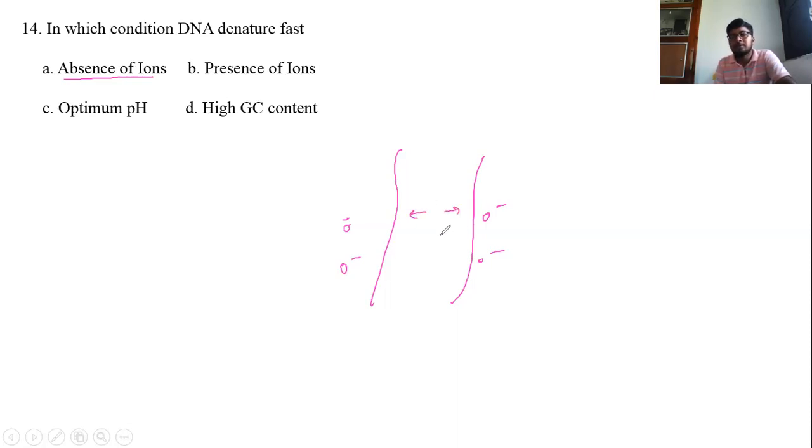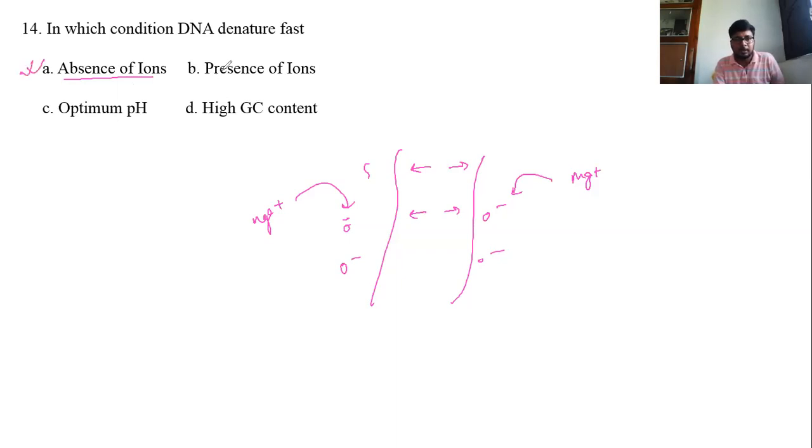But in the nucleus or nucleoplasm, various ions like Mg plus neutralize this charge. So repulsion lowers. But in absence of ions, the repulsion must be maximum. So the denaturation also must be fast. So this statement is true.